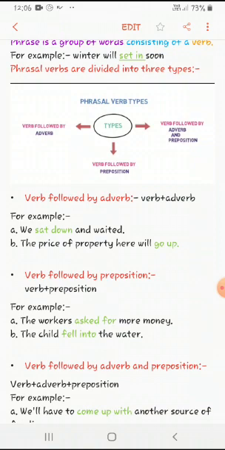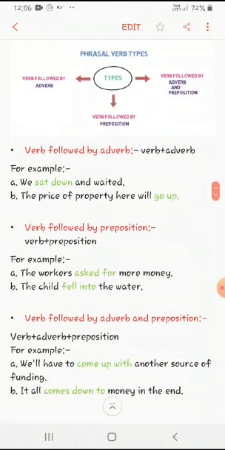Same thing, number B: the price of property here will go up. Here the highlighted words are go up. Go is a verb, up is an adverb. So this whole group, go up, is a phrasal verb containing a verb. Alright. So the next one, verb followed by preposition.